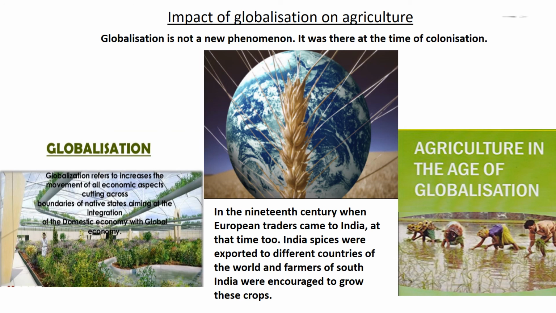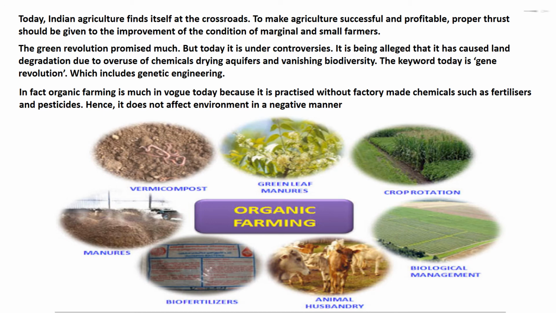Children, you have studied about the Champaran movement which started in 1917 in Bihar. This was started because farmers of that region were forced to grow indigo on their land because it was necessary for the textile industries which were located in Britain. They were unable to grow food grains to sustain their families. Today, Indian agriculture finds itself at a crossroads.